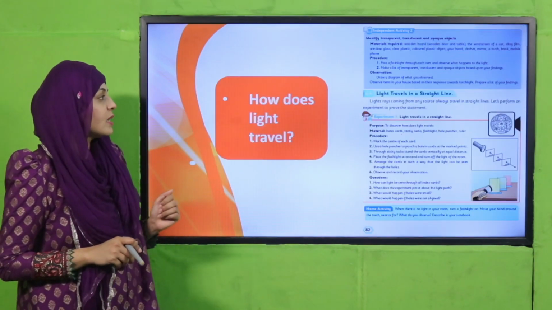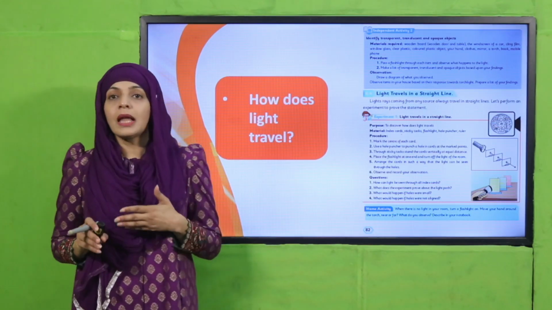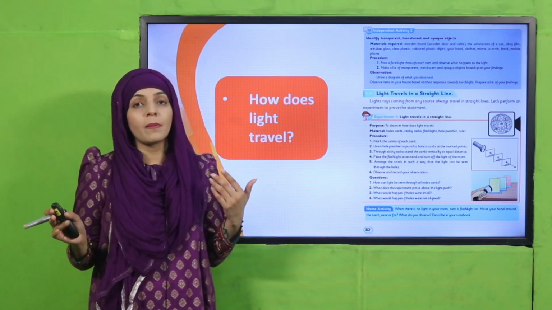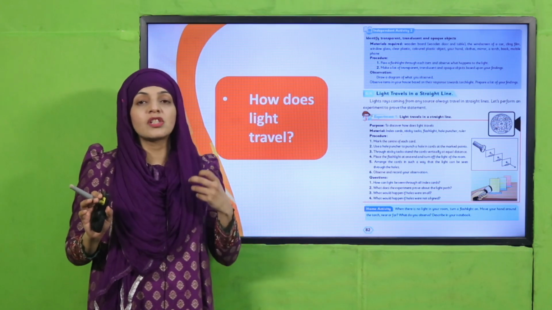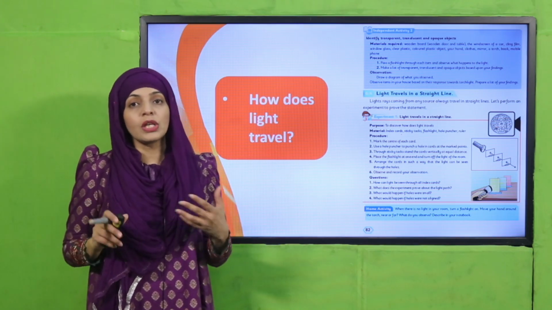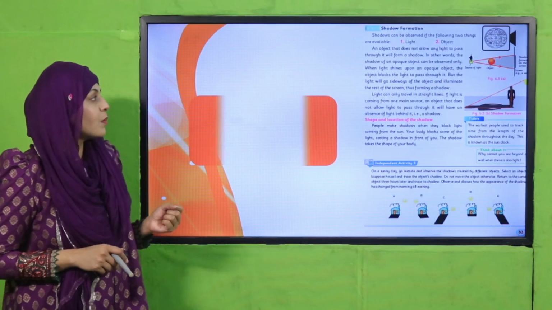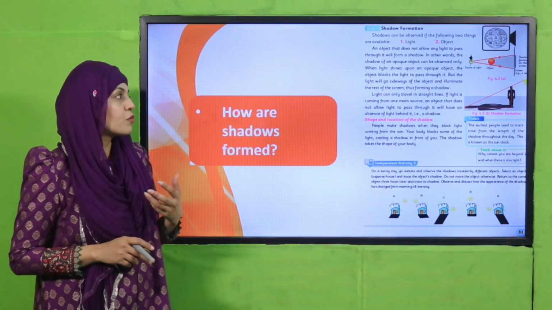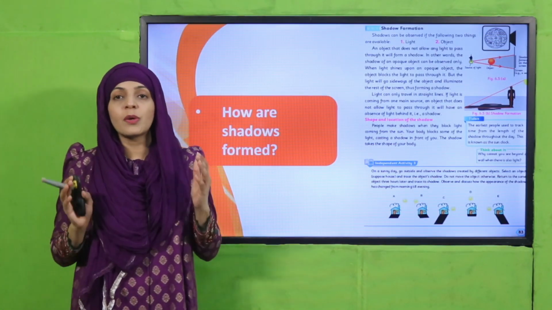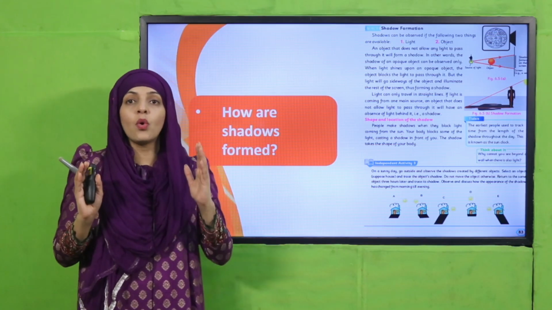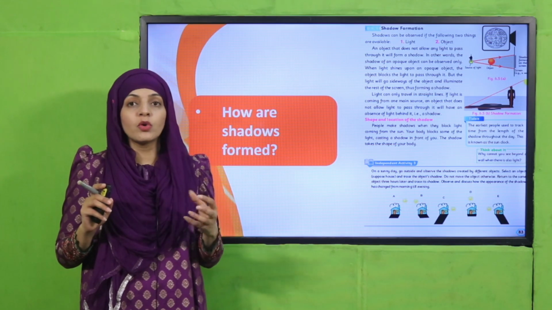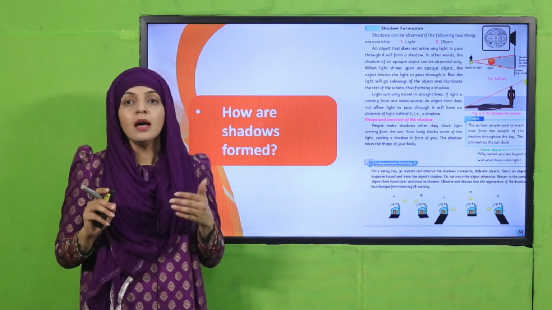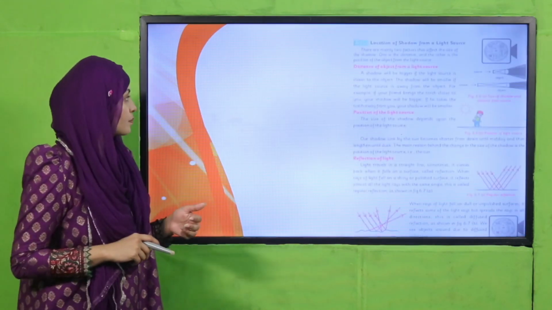So my dear students, then we discussed how light travels. Light travels in a straight line. We demonstrated through an experiment that whenever light is generated from a source, it travels in a straight line. Then we discussed how shadows are formed. Shadows form when an opaque object comes in front of the source of light and blocks it. So the shadow is formed. It is basically a dark area behind the object.